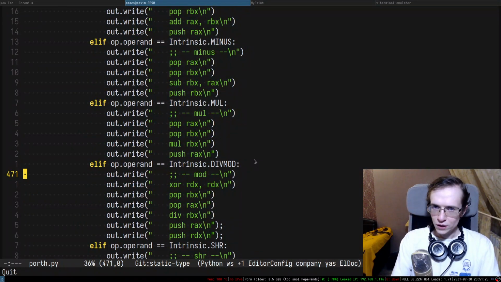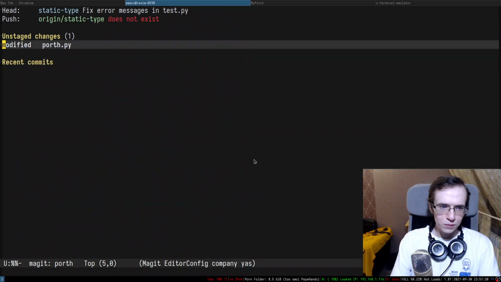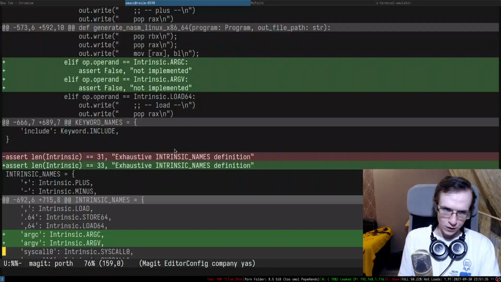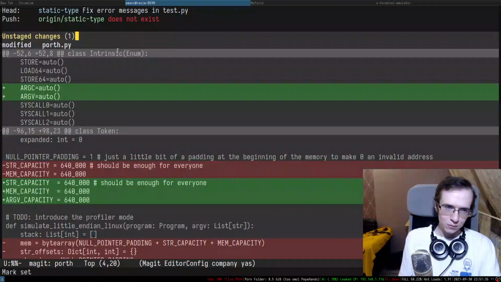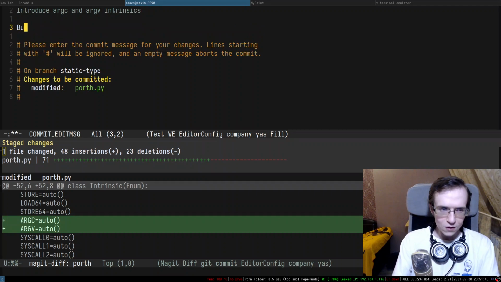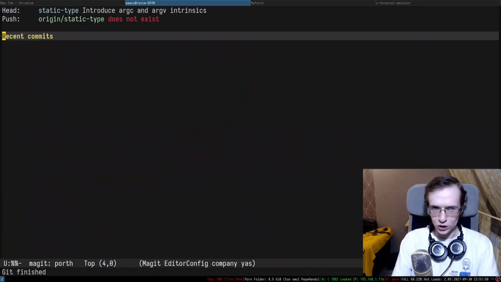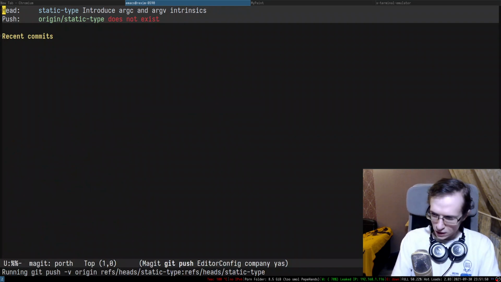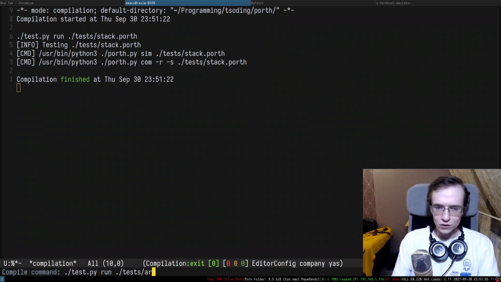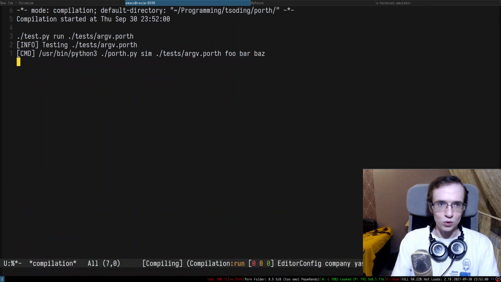So far we didn't really break anything in the tests that don't use command line arguments, right? So I think I'm ready to actually commit whatever we have. Introduce argc and argv intrinsics, but don't implement them yet. So we introduced them, but we didn't implement them. Now let's try to run the argv test and see how miserably it will fail.